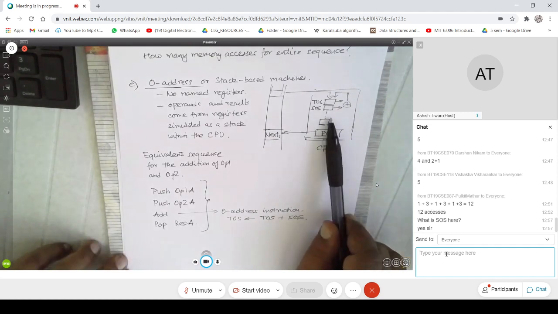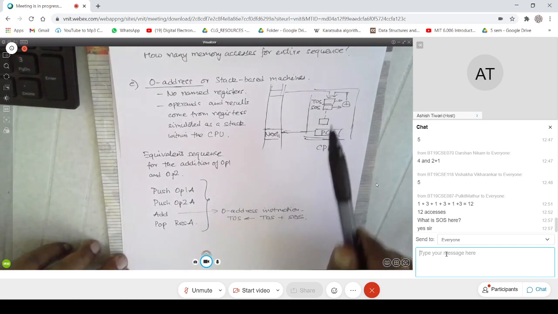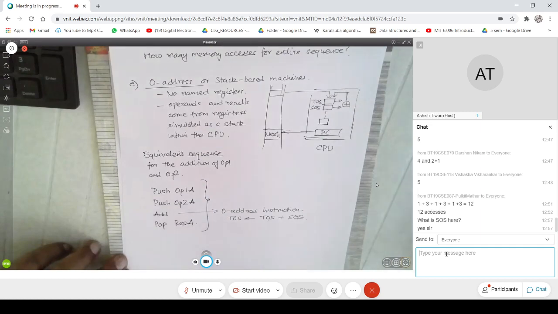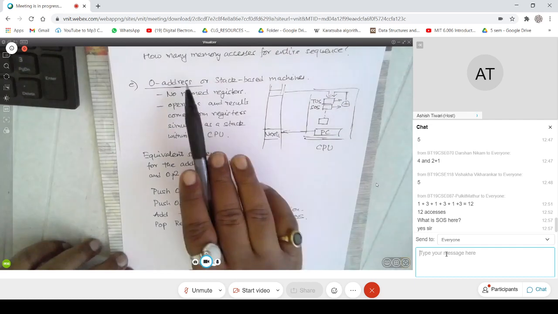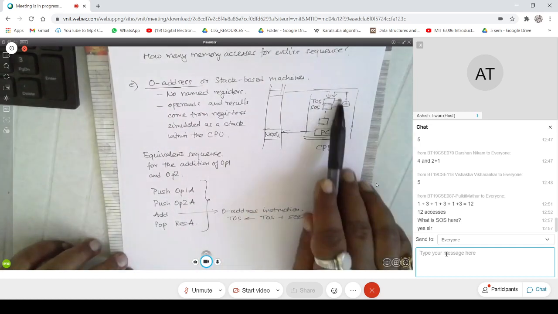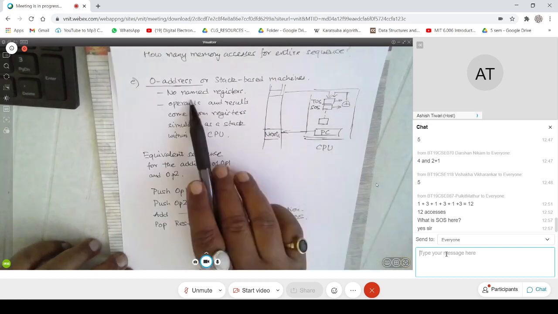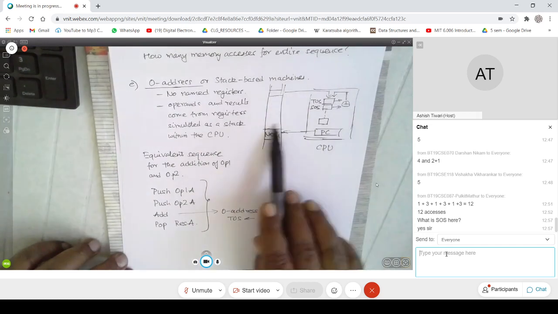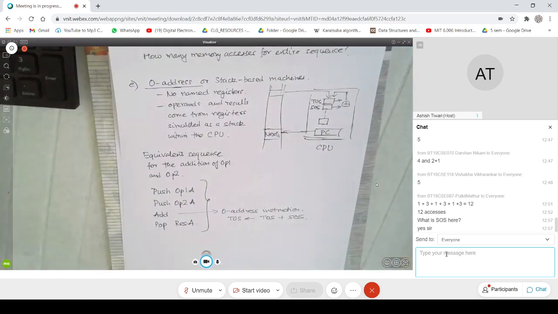But again, to confuse life, there are some architectures which take this simulation and do it in main memory, which makes it fairly complicated. But you don't worry about it. Whenever you hear of a zero address machine or a stack based machine, you will always assume that there is a stack of registers, a couple of registers within the CPU which are simulated as a stack. Mind you, this stack is not the stack in main memory. There is a stack in main memory which is used for other purposes. I hope I make this point very clear.